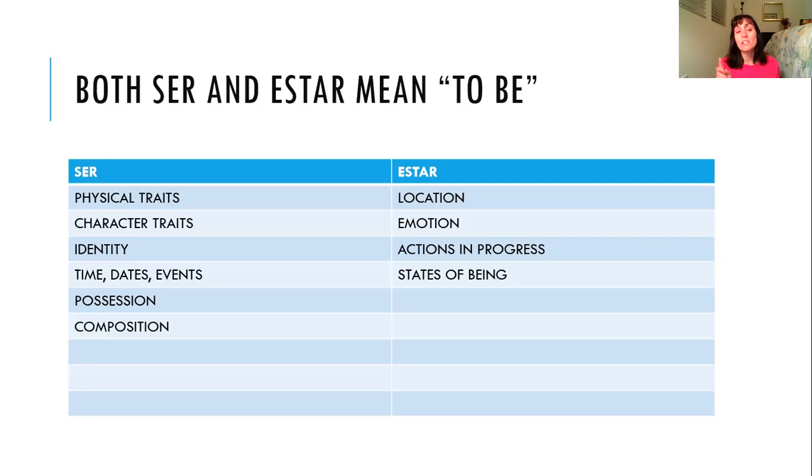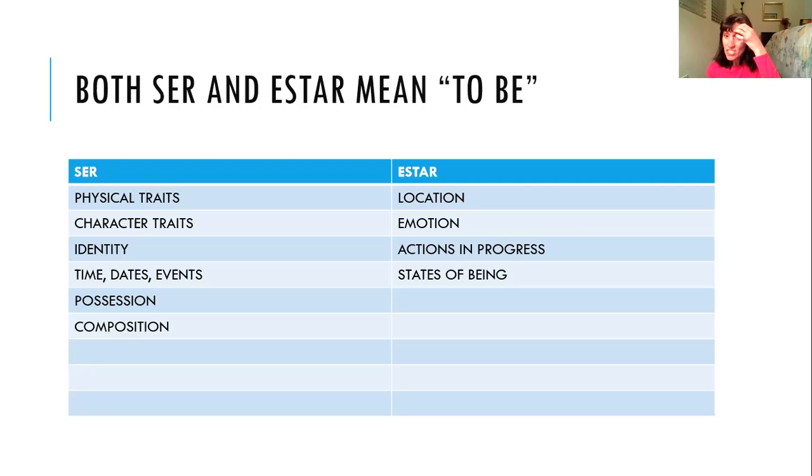We also use ser for telling time, talking about the date, and talking about when and where an event takes place. For example, the concert is on Friday, February 10th at the Coliseum. That would be using ser. Or what time is it? It's 4 o'clock. Or what day is it? It's Wednesday. Or what's the date today? It's March 24th. Those would all be ser expressions.